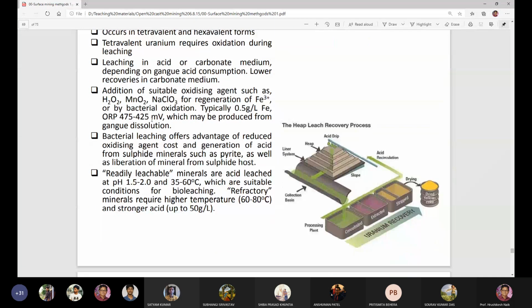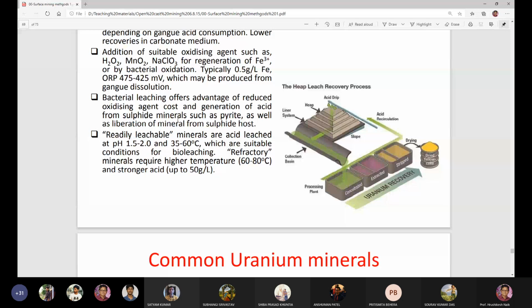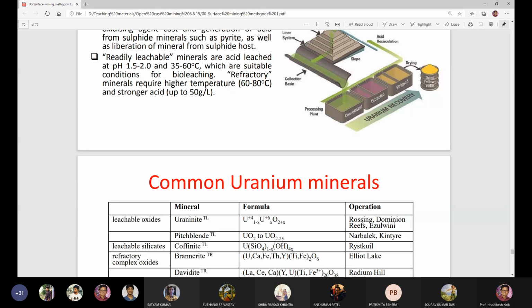Addition of a suitable oxidizing agent such as H2O2, MnO2, sodium chlorate, or regeneration of iron by bacterial oxidation is used. So bacterial leaching offers advantages of reduced oxidizing agent cost and generation of acid from sulfide minerals such as pyrite, as well as liberation of mineral from sulfide host. Readily leachable minerals are acid leached at a pH value of 1.5 to 2 and at a temperature of 35 to 60 degrees centigrade, which are suitable conditions for bioleaching.